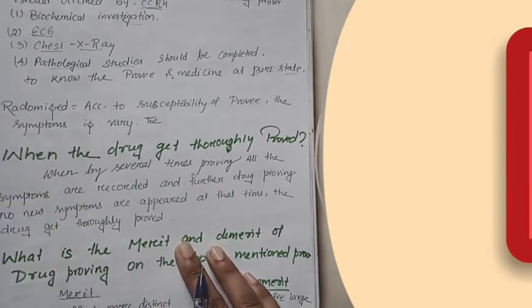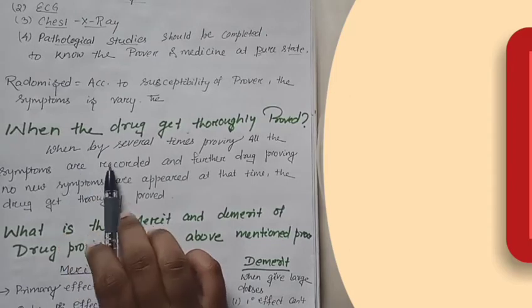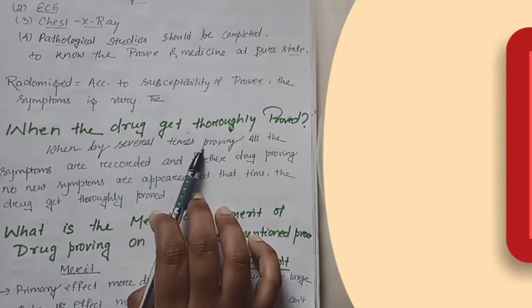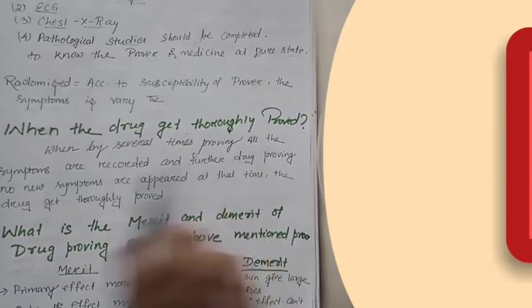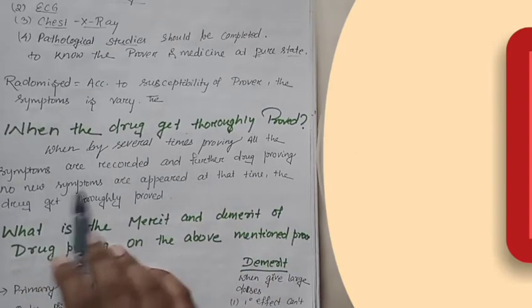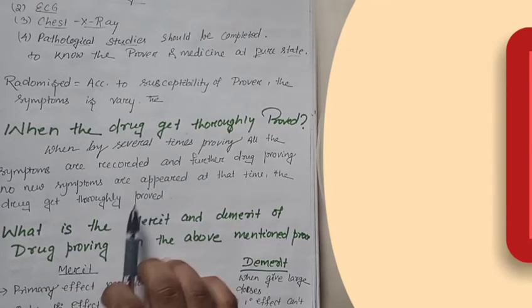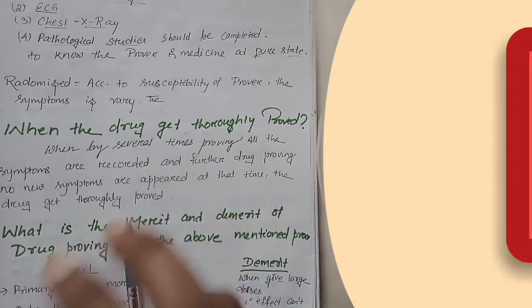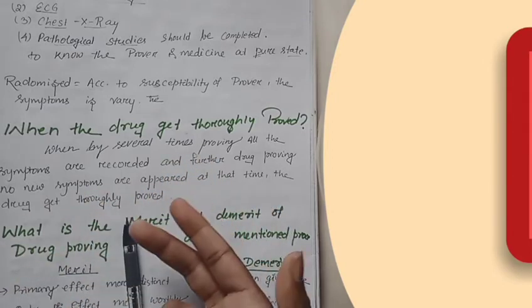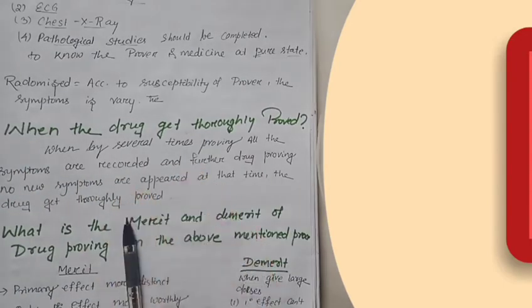Now how do we know that the drug is completely proved? If after several provings all the symptoms are recorded, and in further drug proving no new symptoms appear, at that time the drug is thoroughly proved. Means if we go on with more and more drug proving but the symptoms are the same and no additional symptoms are observable, at that time we say that the drug is completely proved.